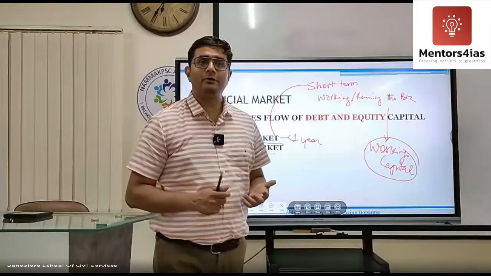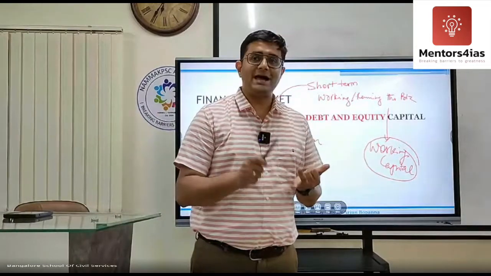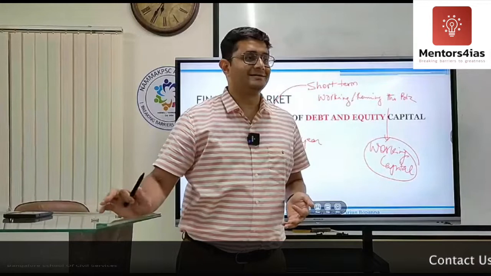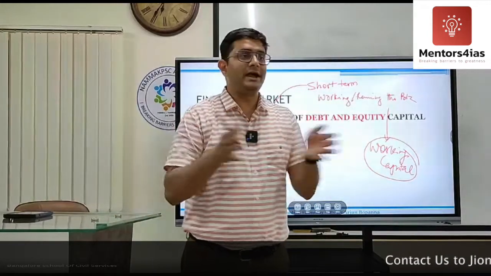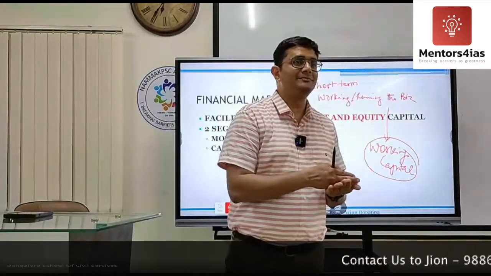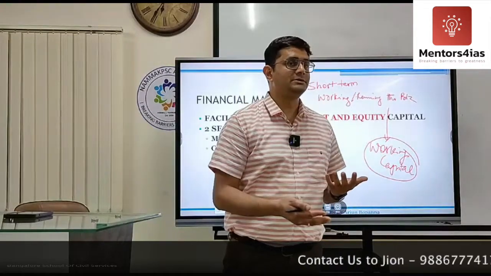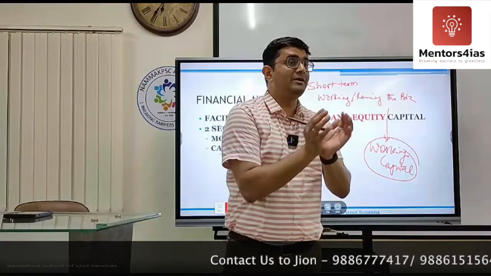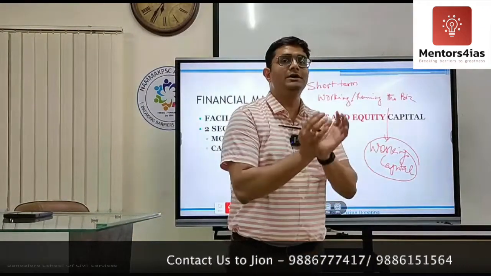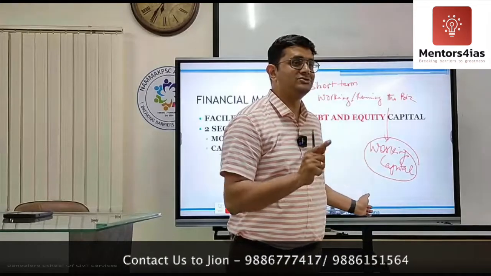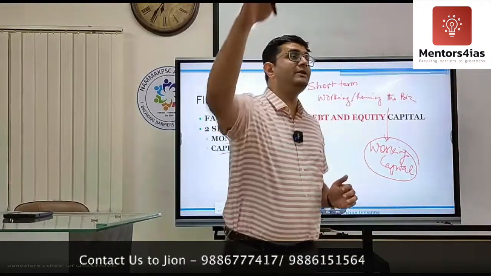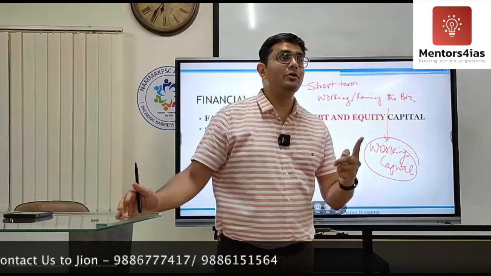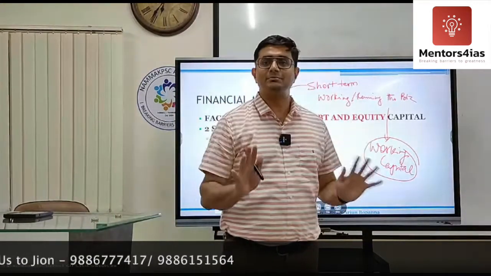Same thing with the government also. The government will have to pay salary regularly, but it gets income tax once every year, right? So for 8 or 9 months, there is a shortage of money to run the government. So what will the government do? Borrow for short term. Where will it go? It will go to the money market and issue a money market instrument. If the government wants to build a highway, it's going to take 5-10 years. Where will it go? So, as simple as that.